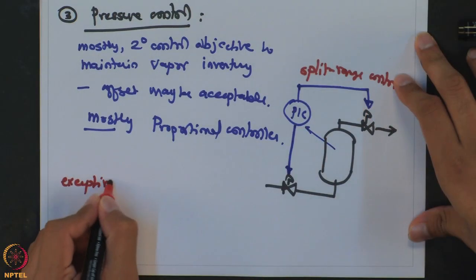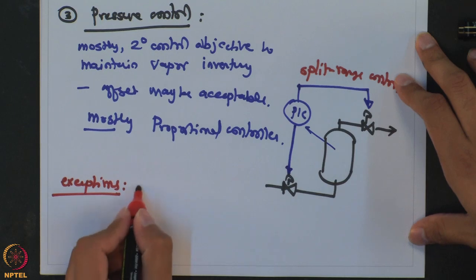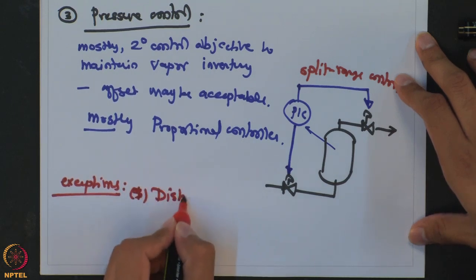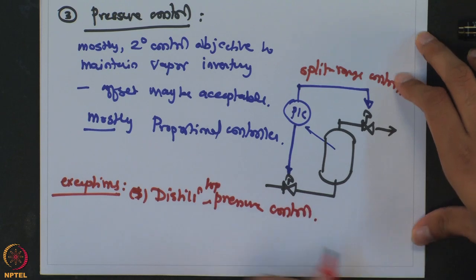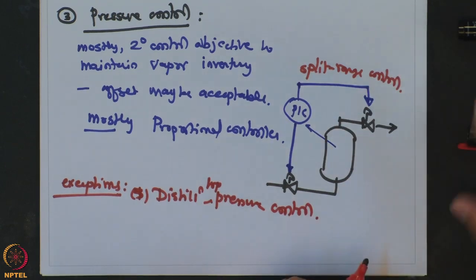So, most of the times pressure will be a proportional controller, and there are two exceptions to this. Both these are around distillation top pressure control. In distillation, pressure plays a very key role.